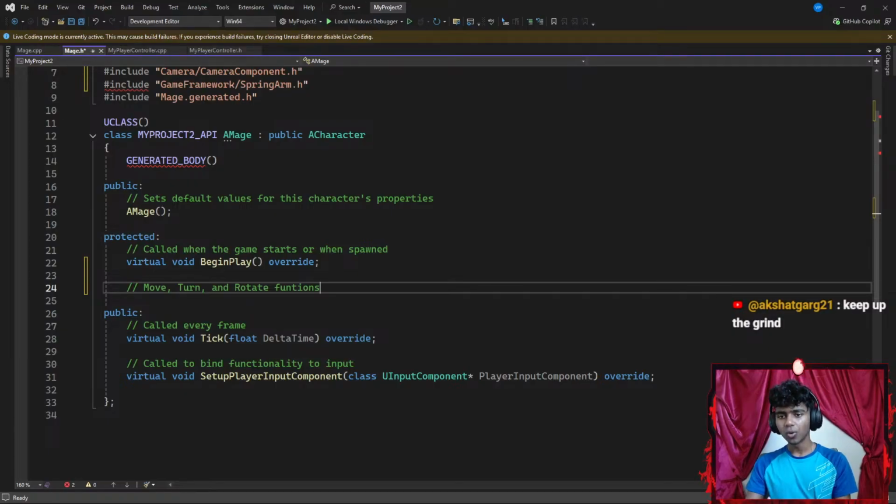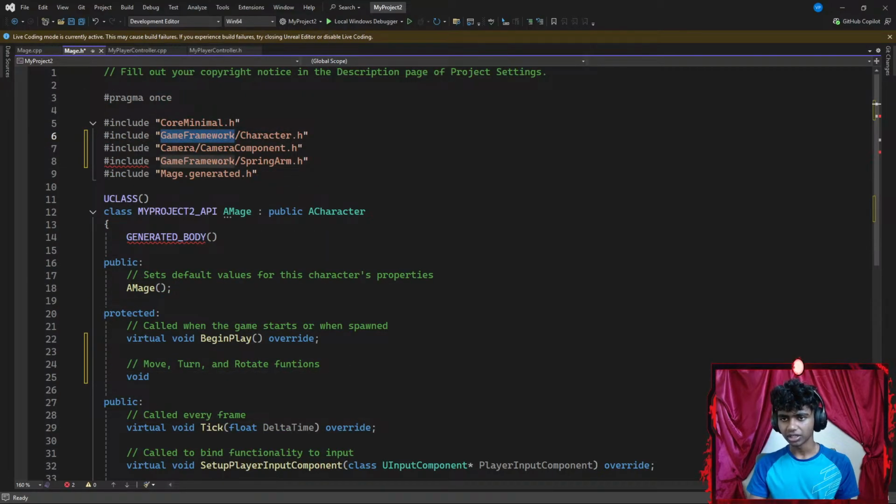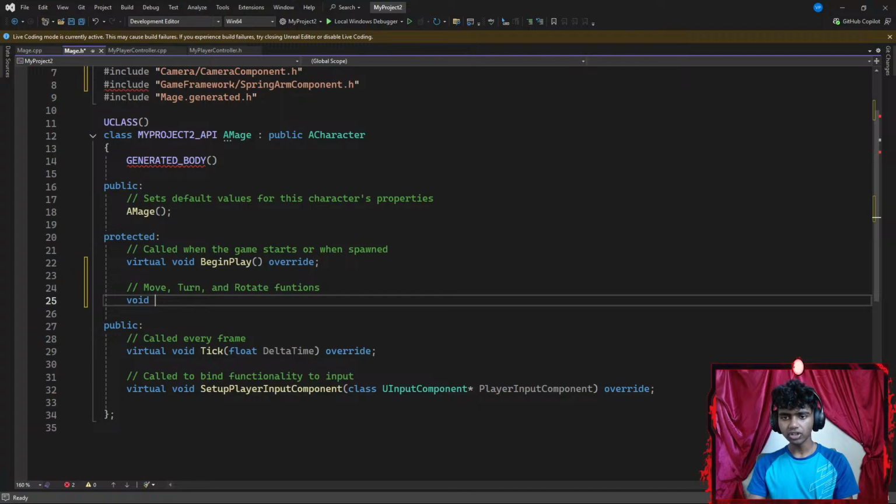Okay, that said, once I'm done with that, let me go ahead and do something. I'm going to create a void function. I think I had it. Spelling mistake here: spring arm component. There. Okay, now I'm going to go back down. Component. Okay, perfect. Let's go all the way down here.